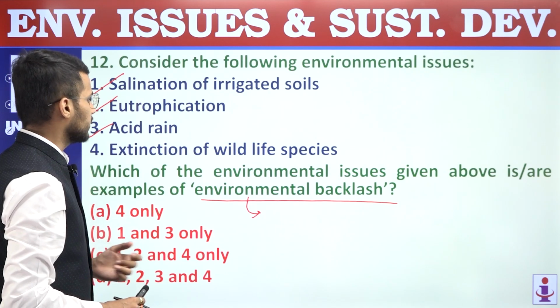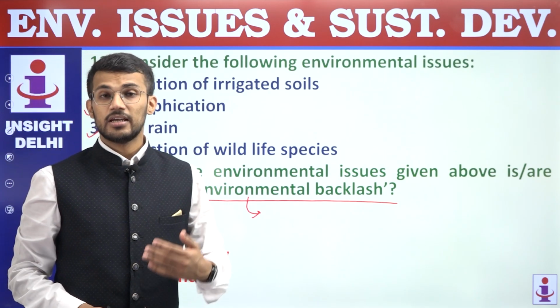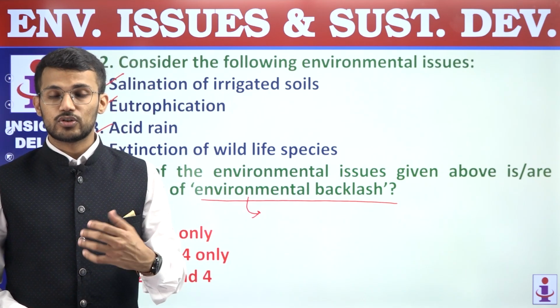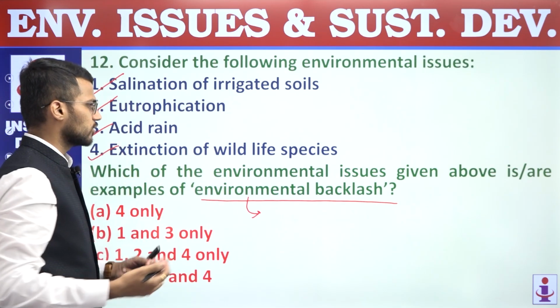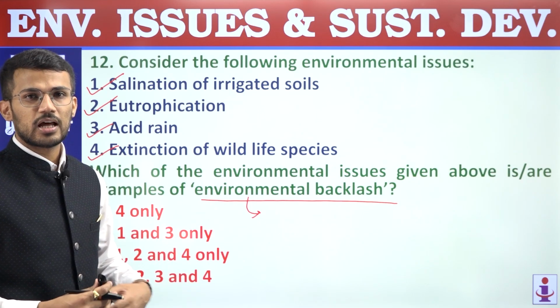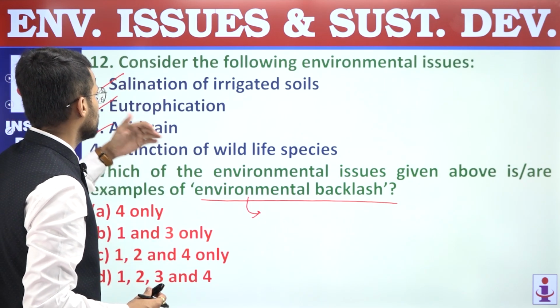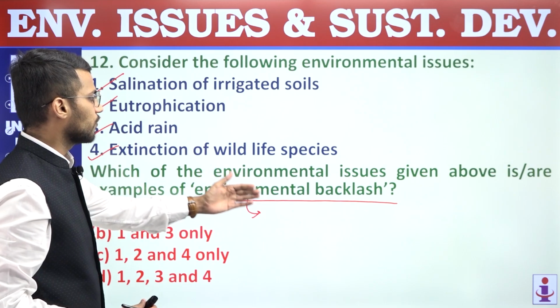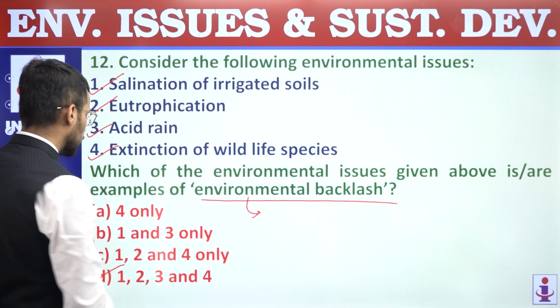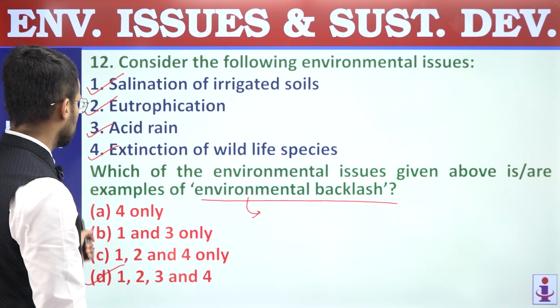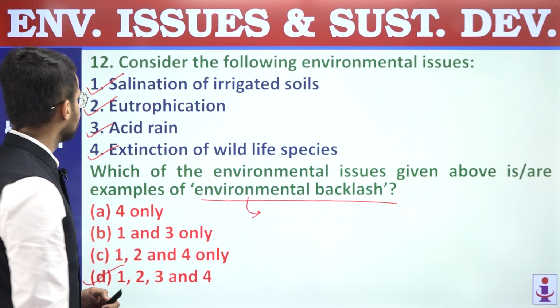Fourth, extinction of wildlife species is also an environmental backlash, right? Because of human actions, wildlife species are getting extinct. So all these four are examples of environmental backlash. The correct answer is D, 1, 2, 3 and 4. Question number 12, answer is D.